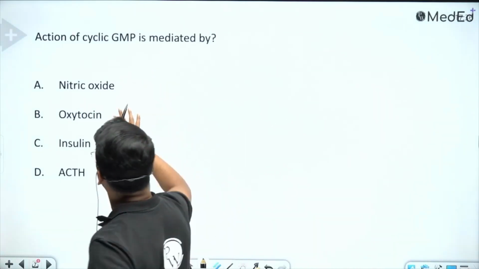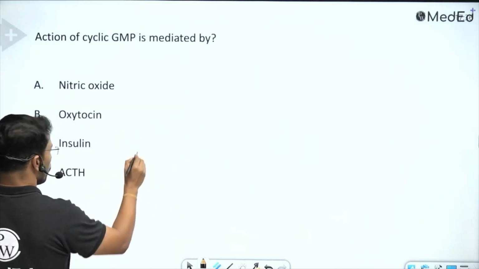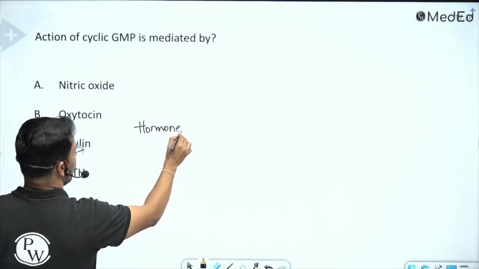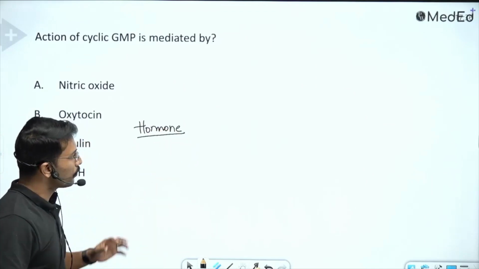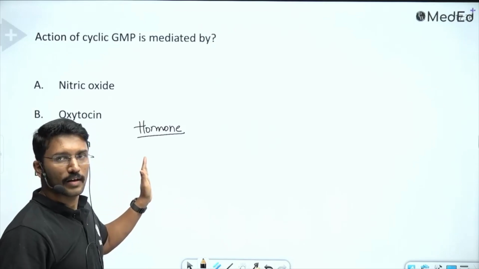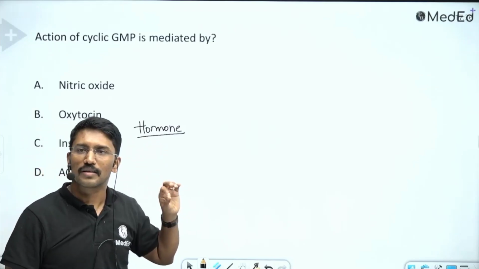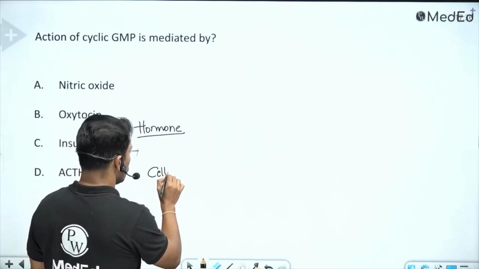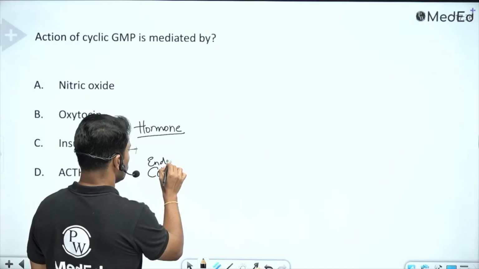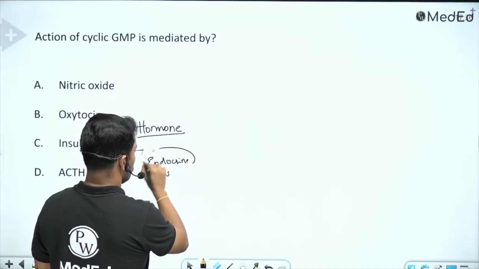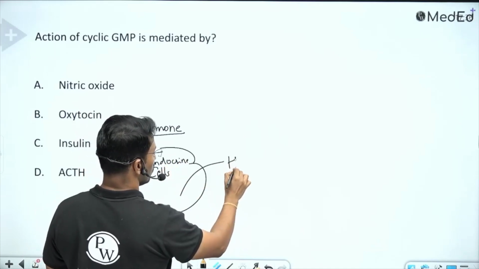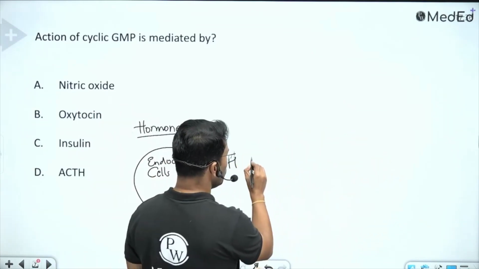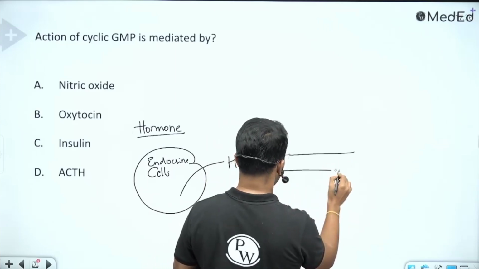Okay, now when you look at all these hormones, whenever we talk about a hormone, what is the basic understanding? Hormone is a chemical substance produced by an endocrine gland which does not act at the site of its release. So if this is an endocrine cell, it releases a hormone. The hormone has to travel to act at a distant location, and the medium of its transportation is usually the blood.